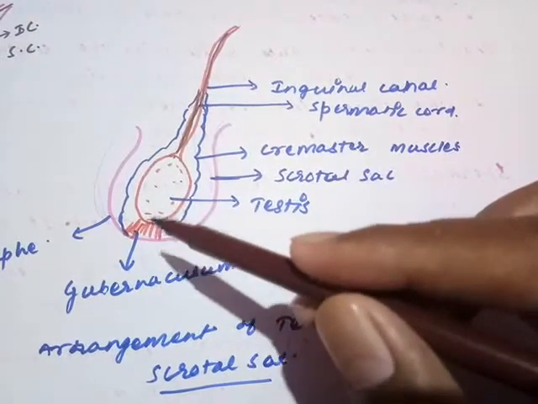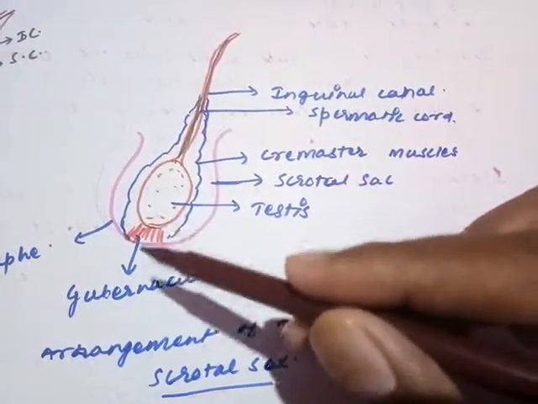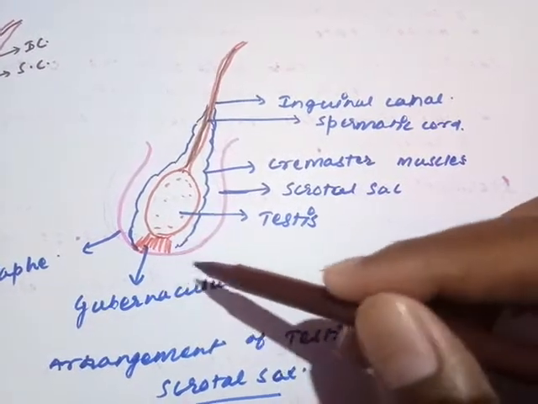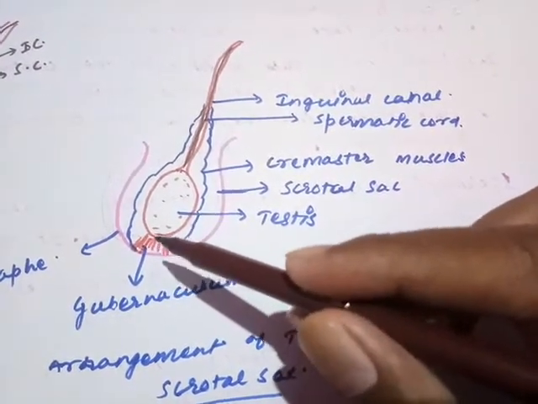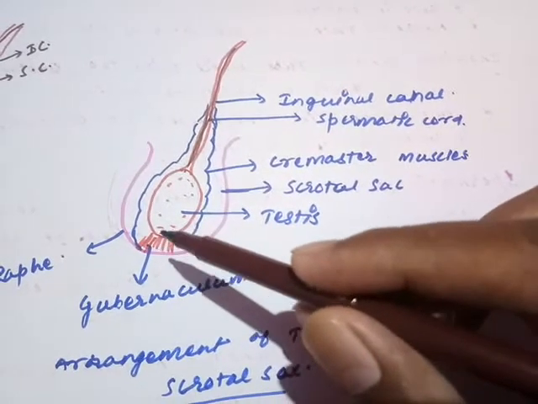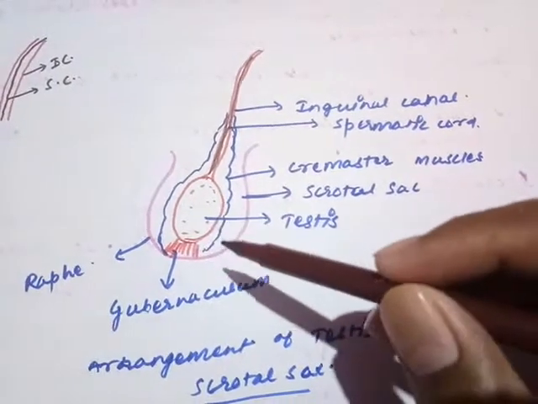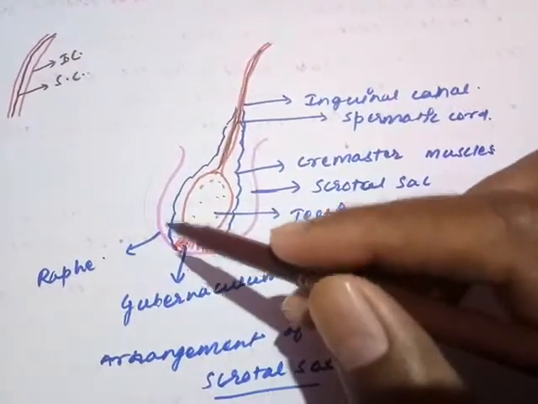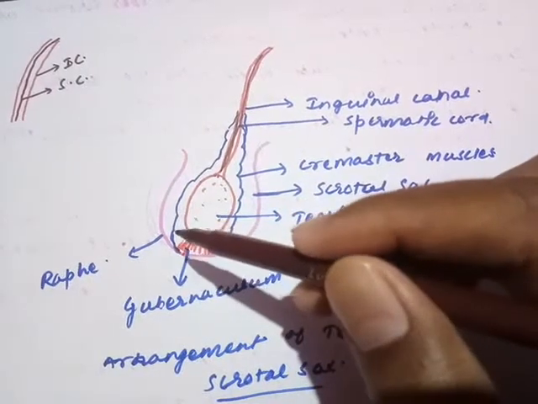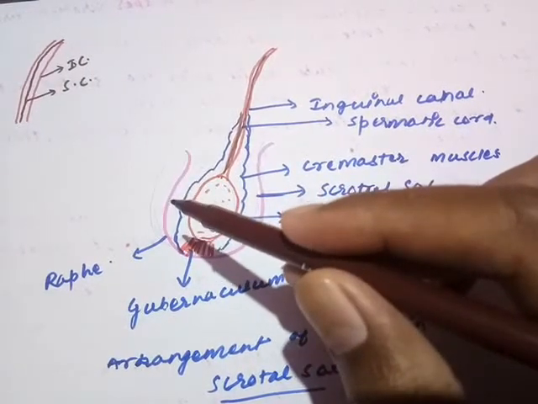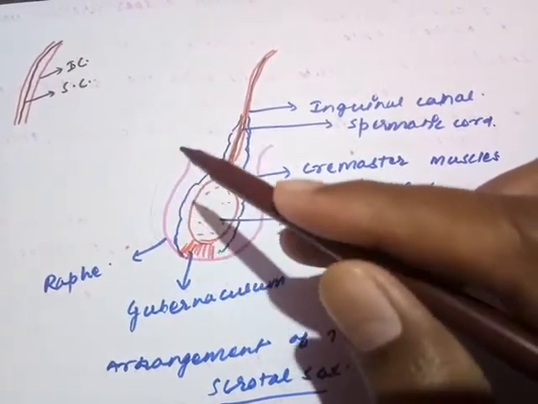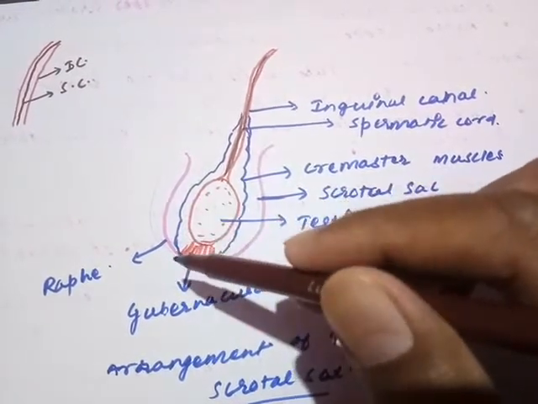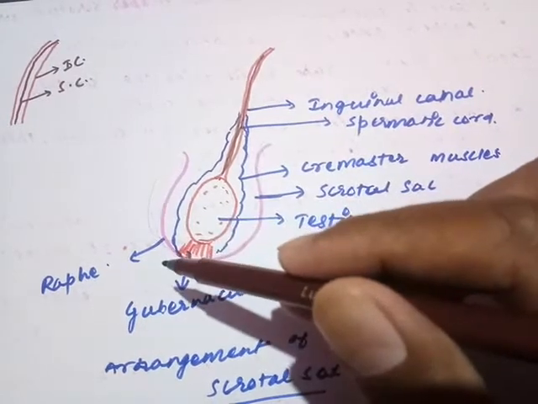Now the testis is attached to the wall of the scrotal sac by some specific tissues. Those tissues are called gubernaculum or mesorchium. Are you getting my point? Gubernaculum or mesorchium. Any issue? Remember, now Raphe you can understand well. The septum scroti was there. The septum scroti was able to divide the scrotum into two equal halves. So what happened here? The external appearance of that septum scroti is called Raphe.